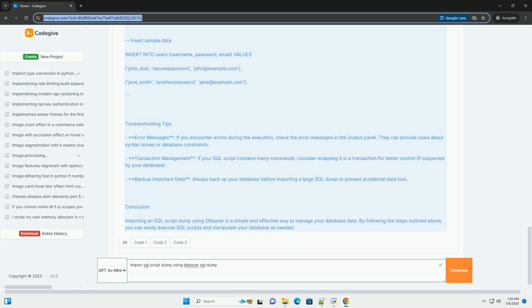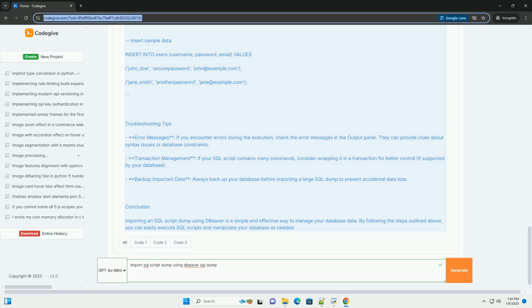Troubleshooting tips. Error messages. If you encounter errors during the execution, check the error messages in the output panel. They can provide clues about syntax issues or database constraints. Transaction management. If your SQL script contains many commands, consider wrapping it in a transaction for better control, if supported by your database. Backup important data. Always back up your database before importing a large SQL dump to prevent accidental data loss.